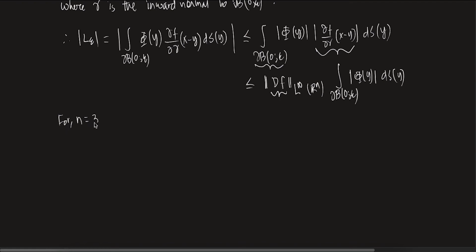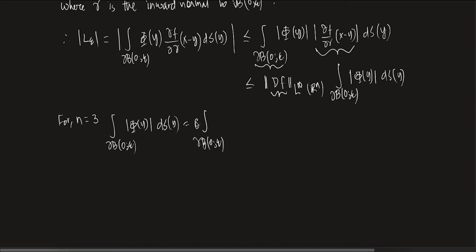For n equals 2, again, the n equals 2 case you have to do yourself. The integral over del B(0, epsilon) of mod phi of y ds y. Let's do that. What happens to this? This is essentially the integral over del B(0, epsilon) of phi of y mod phi of y, some constant is there.